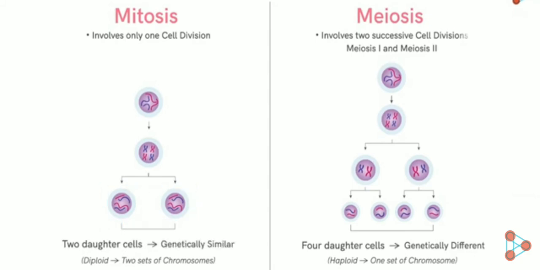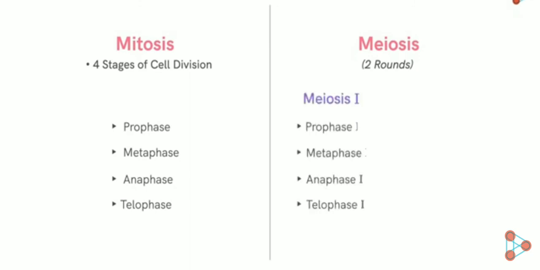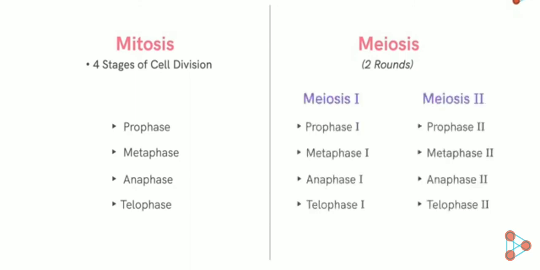Now let's move on to the next difference. But before that, can you tell me how many stages of division does the mitosis process have? Correct. It has 4 stages of division. And is it the same for meiosis as well? The answer is a definite no. Since meiosis involves 2 rounds of division, that is, meiosis 1 and meiosis 2, the process has a total of 8 stages of division.